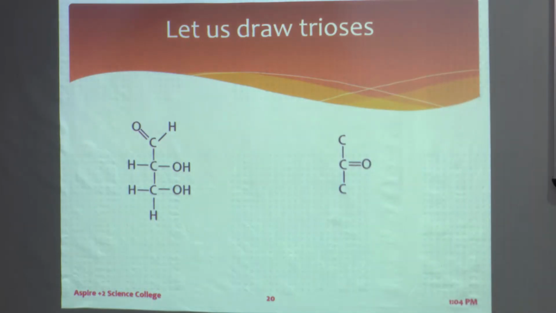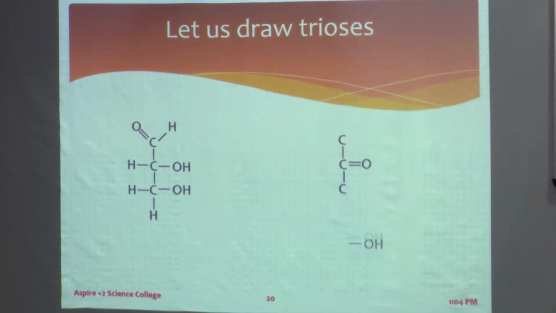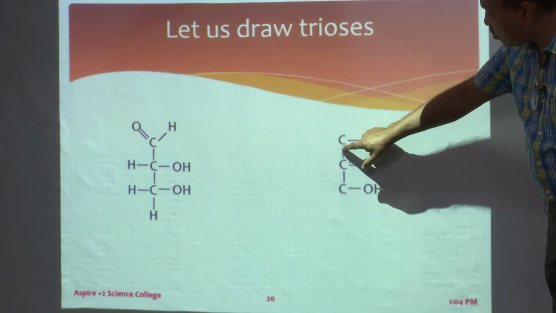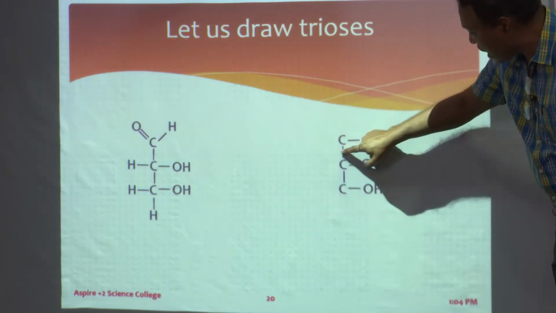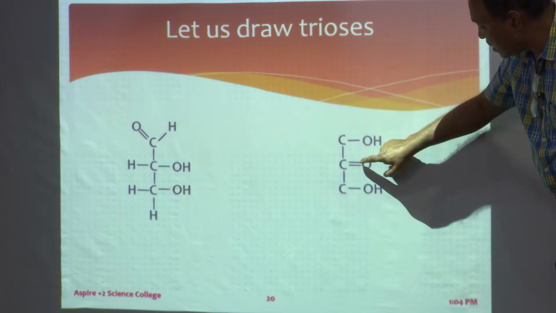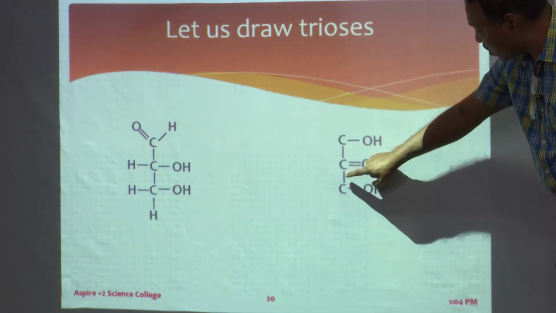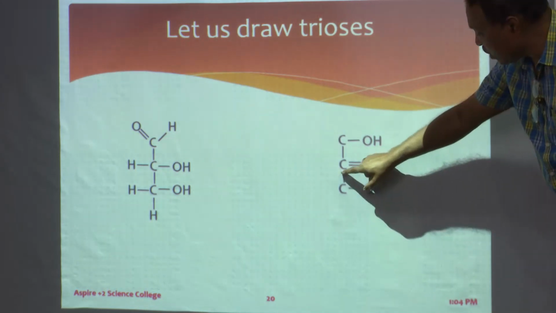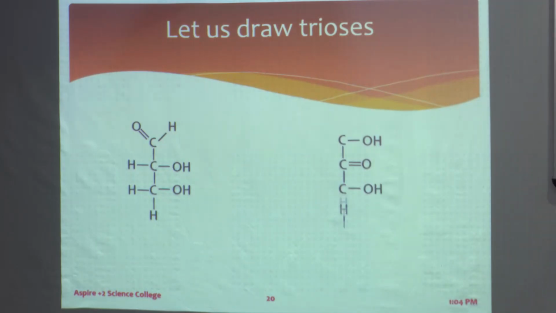Then for the remaining 2, here and here, we will put the hydroxyl group. All right. Then we will put the hydrogen. Here 2 bonds are there, so we will put 2 hydrogen. Here already 4 are there, already 2, 3, 4. So we need not put the hydrogen there. Here again 2 are there, so 3 and 4, we will put it.